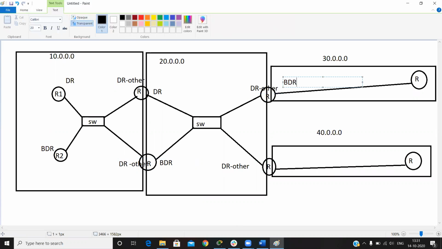This one is BDR and this one is DR. This one is BDR. This one is DR. So like this, we make a broadcast topology.